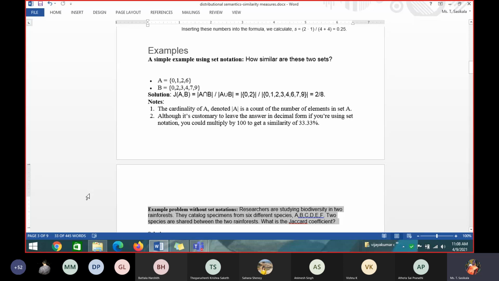I'll give 2 minutes, then I'll call somebody to find the answer. Here also you have to calculate both the Jaccard coefficient and the Jaccard distance. I am giving different forms of problems. You should not think that only words will come. If you have solved it, wait for 2 minutes. I'll call somebody and we'll discuss with them, then we will do it.